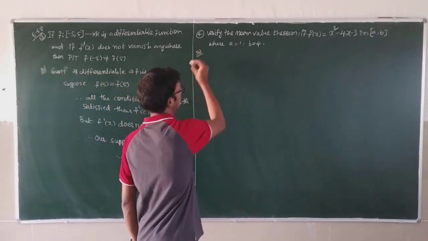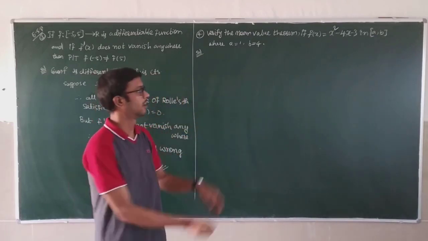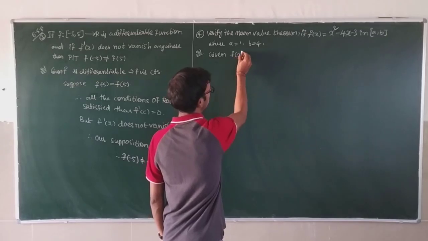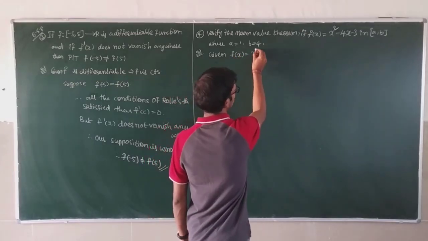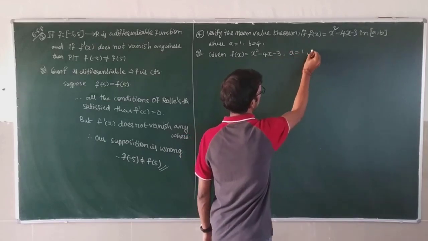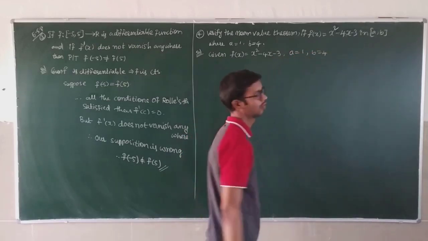Next, problem number 4. Verify the mean value theorem. Given f of x is equal to x square minus 4x minus 3, a is equal to 1, b is equal to 4.